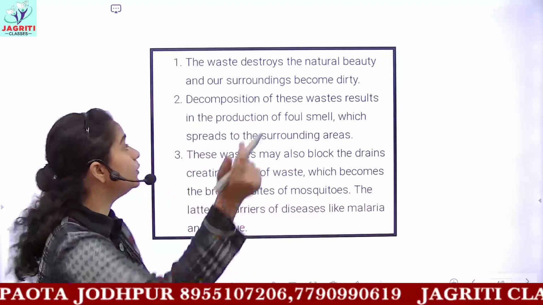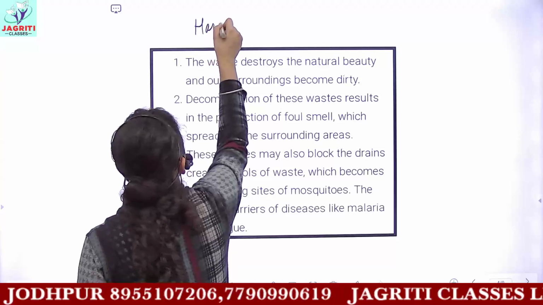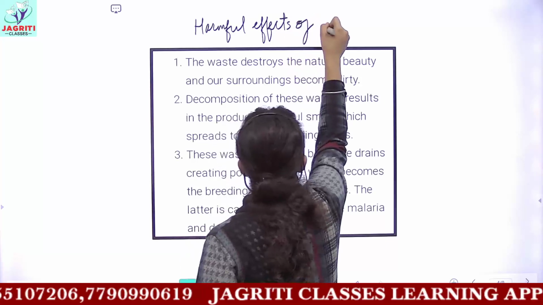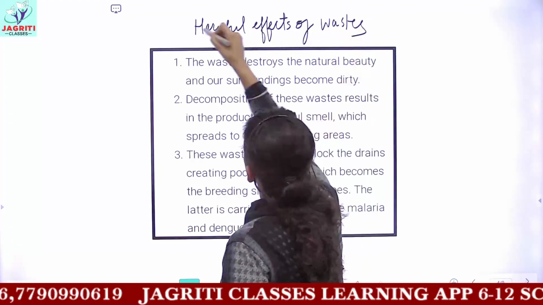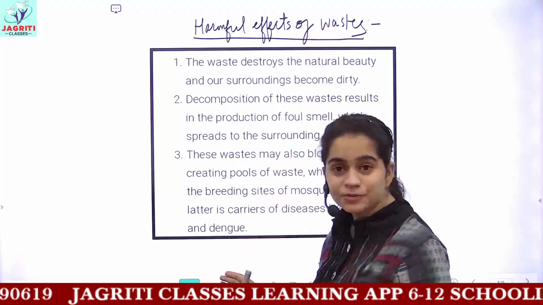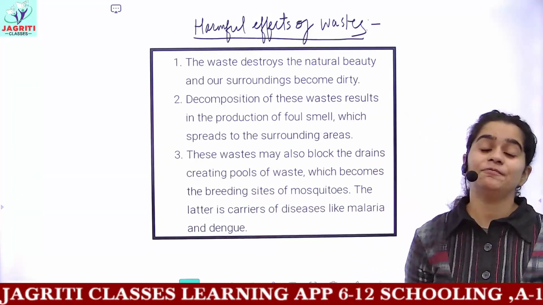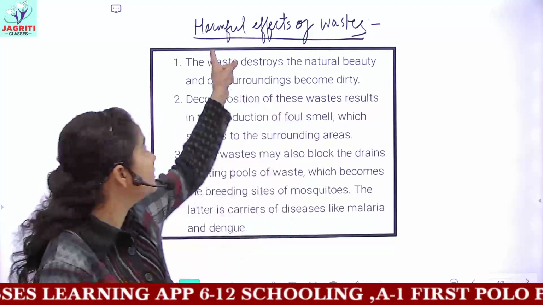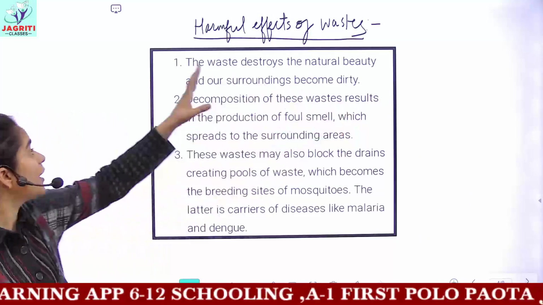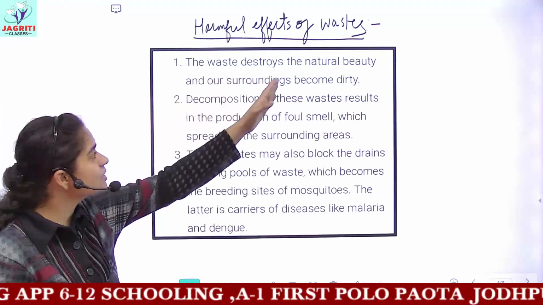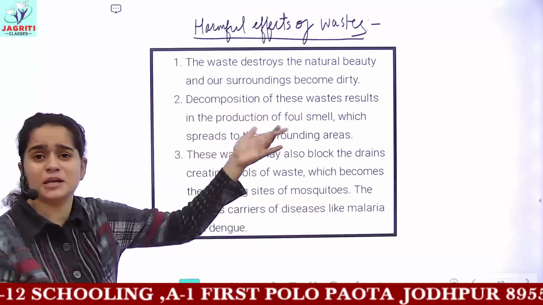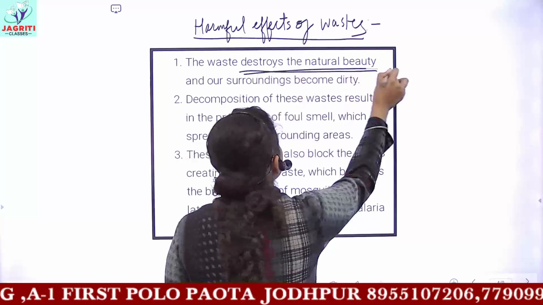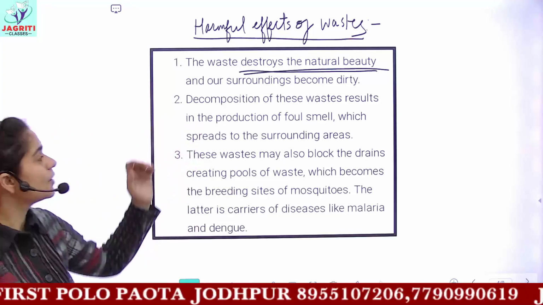Now we'll do what are the harmful effects of these waste. Some of the harmful effects are in front of you, and there are many other harmful effects which you can write down. Write at least 5 more points for harmful effects of all the kinds of waste which we have. The first point says, the waste destroys the natural beauty and our surroundings become dirty. So this is the first, that it is destroying the natural beauty, the scenic beauty, and our surroundings become dirty.